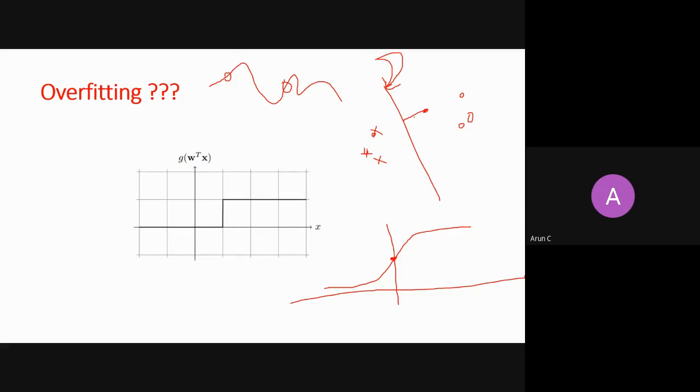And what will happen once you sandwich it into a sigmoid function? This sigmoid function will turn into a step function, right? It will very closely turn into a step function, because now this point, which is exactly near the hyperplane, where my probability should be 0.6 or 0.55, because you have multiplied your W with so large a value, W transpose x will be some 1000.